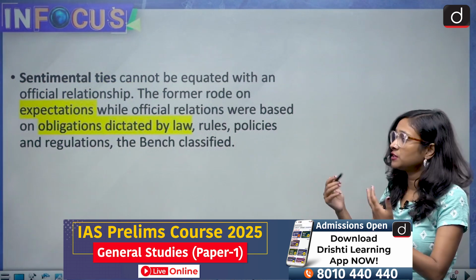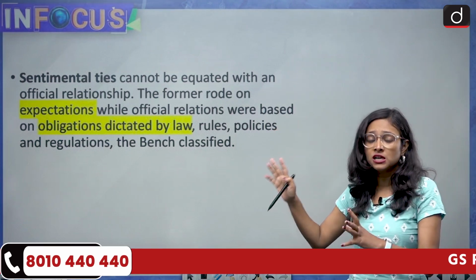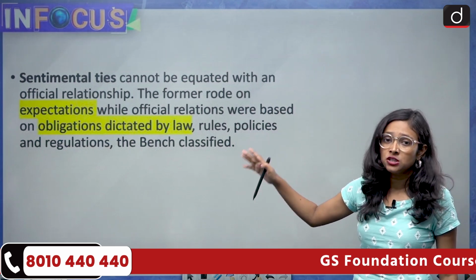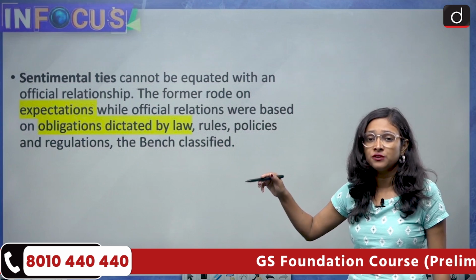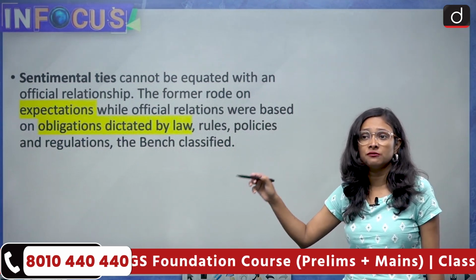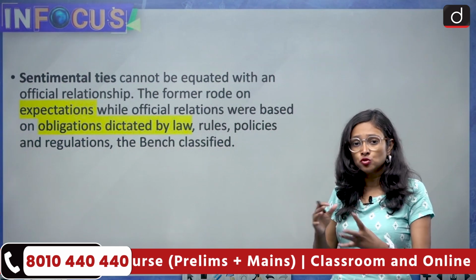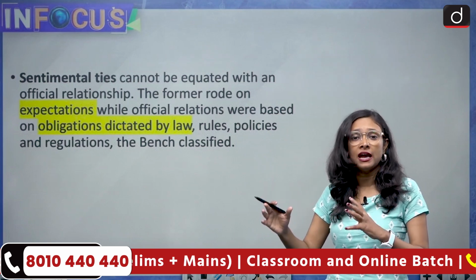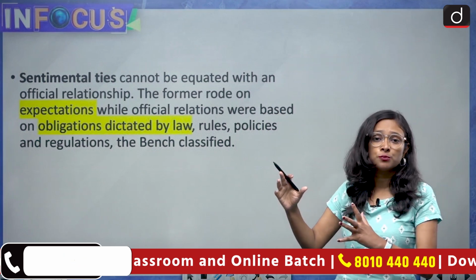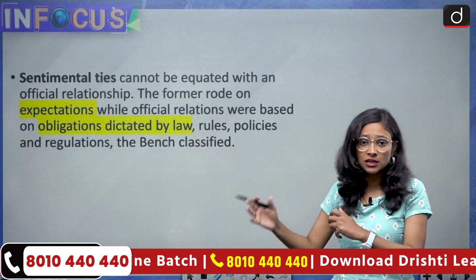So we already had differentiated this, that sentimental ties cannot be equated with the physical relation, because there are some expectations in physical relation and your every action is governed by your policies, governed by your obligation in which you're obliged to perform a duty. So these two things cannot be equated and cannot be judged on the same parameters. So this is the Supreme Court interpretation of the abetment of suicide, sentimental ties and physical relation.